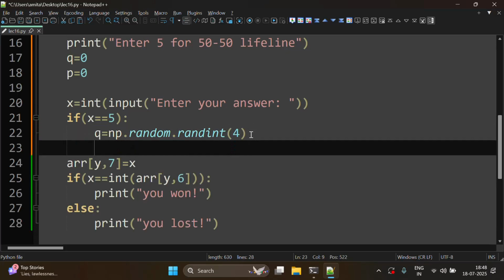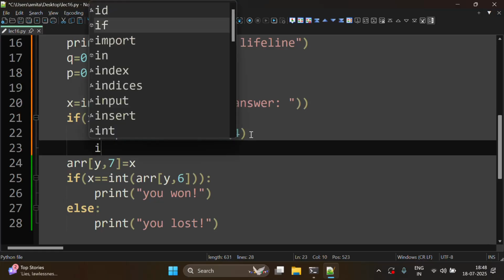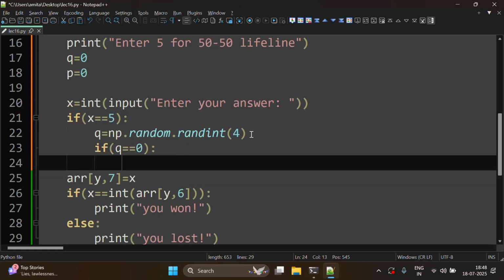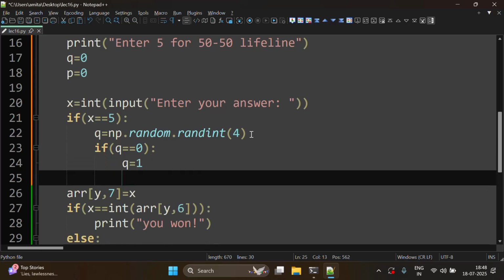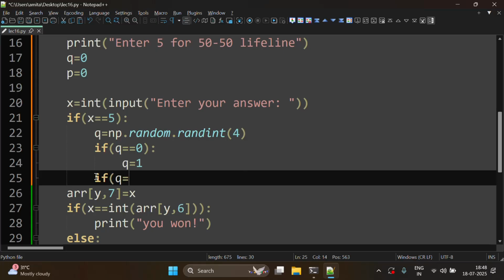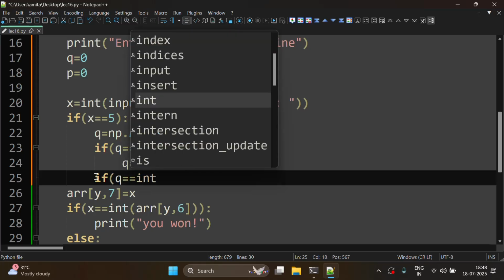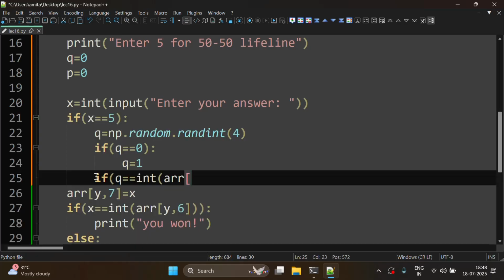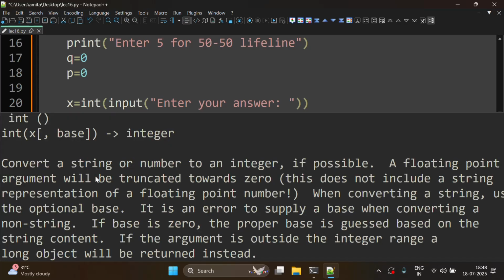But if it comes as 0, then we need to check it again: if q is 0, then we can take q as 1. We can also take 2, 3 or 4, any option which we want. Let's consider it 1 here. Then we will check if q is equal to int arr y comma 6.